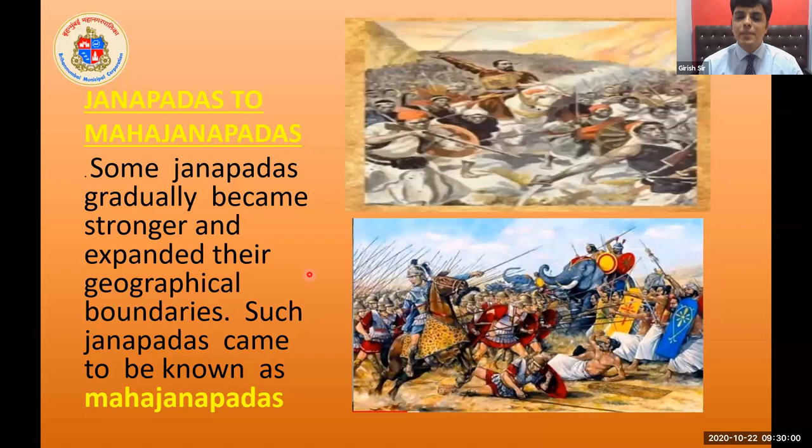So these Janapada rulers extended their boundaries by means of war or by some diplomatic ways. The diplomatic ways would be by marrying the daughter of another king, or by doing anything which will let the other ruler get down and hand over his kingdom. This type of tactics they used to expand their boundaries.